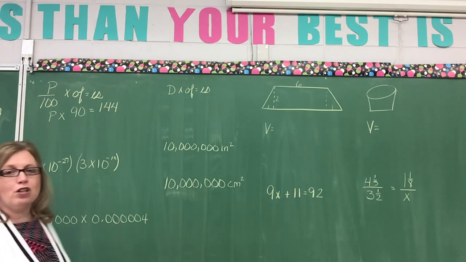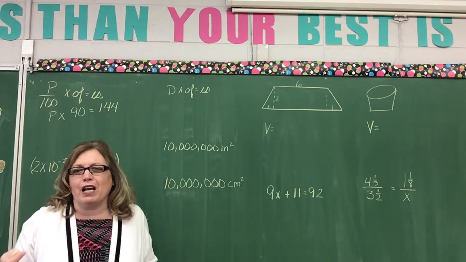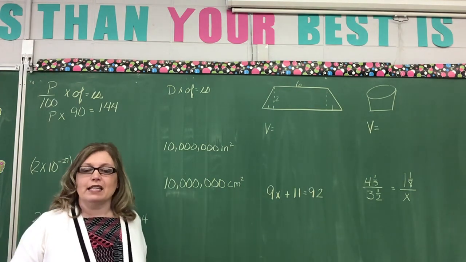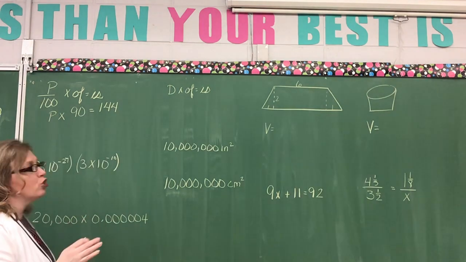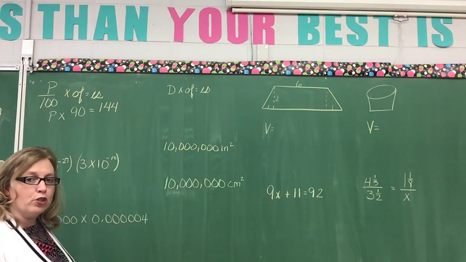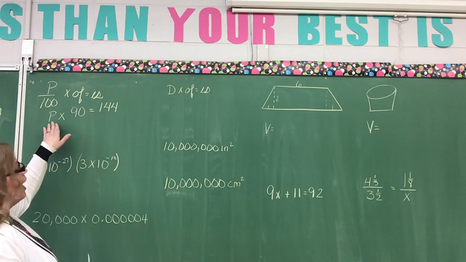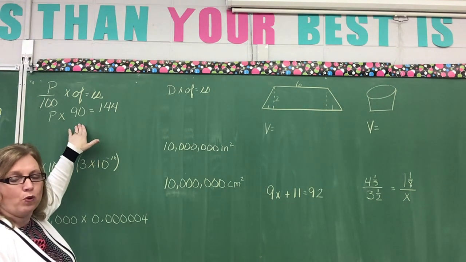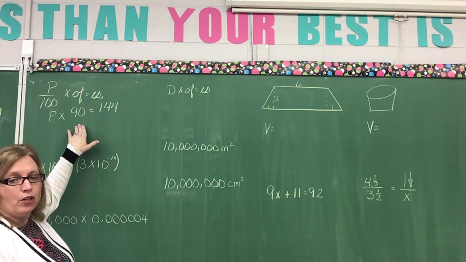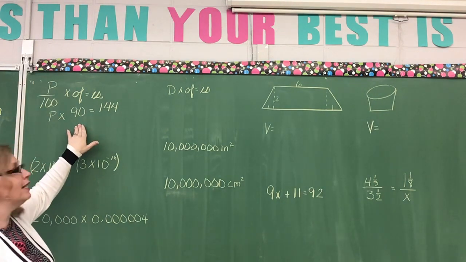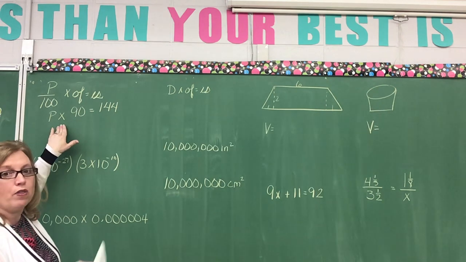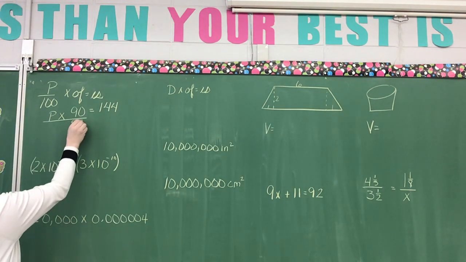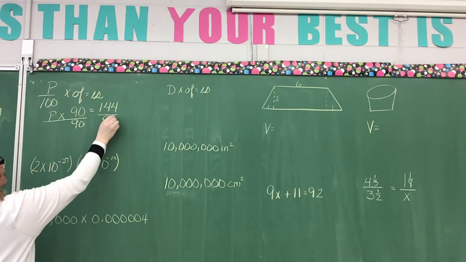Now, what am I going to do with this? I want to make it look like a regular equation because that's what I'm accustomed to. Some of you, it helps you. Some of you are like, I can do it with the way it is. And it doesn't matter to me as long as you are consistent in the way you do it. Right here, I can say, I need to know what the percent is times 90. Well, I need to get rid of the 90. What am I going to do to get rid of the 90? My problem says to multiply, so I know that I'm going to divide. So I'm going to divide by 90 on both sides.